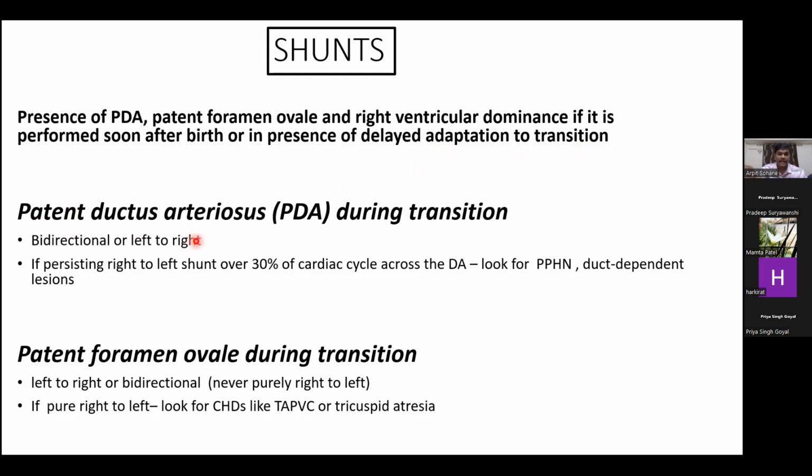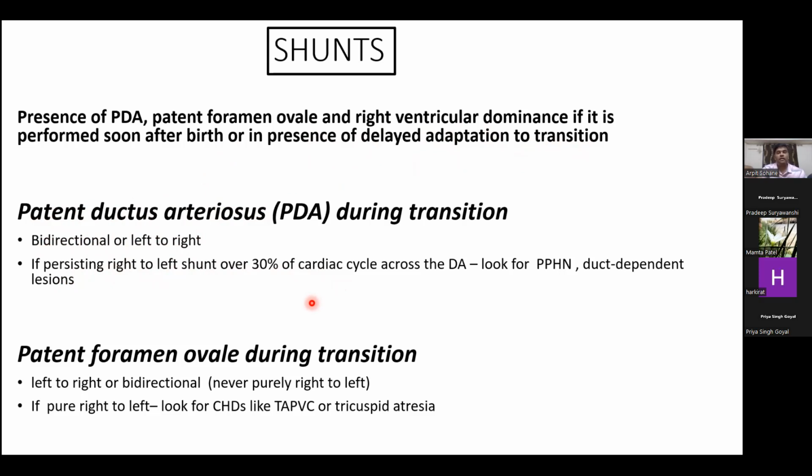What happens to the PDA during transition? In the fetal life, it is right to left as we see, and within 10 minutes of life, it becomes either bidirectional or left to right. If we are finding persistent right to left shunt over 30% of the cardiac cycle, we should always look for PPHN or any duct dependent lesions.